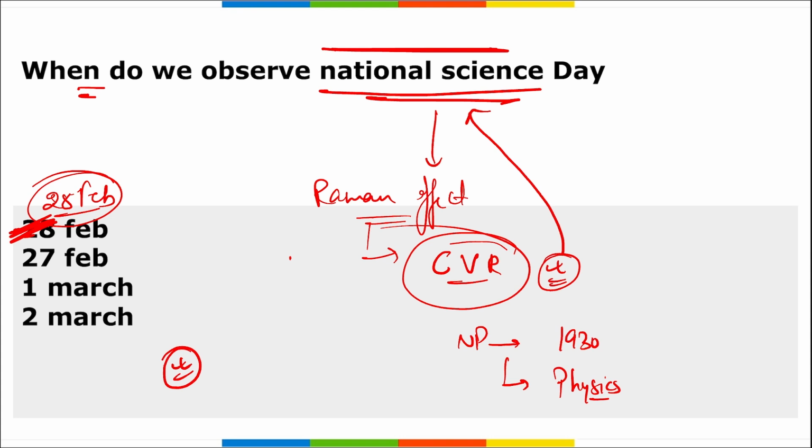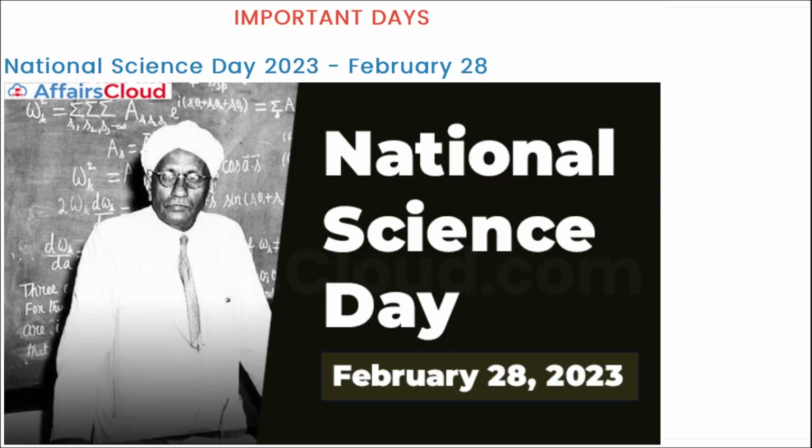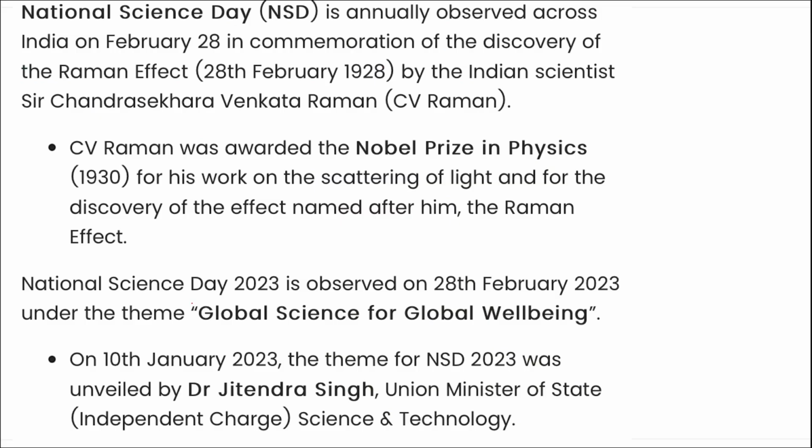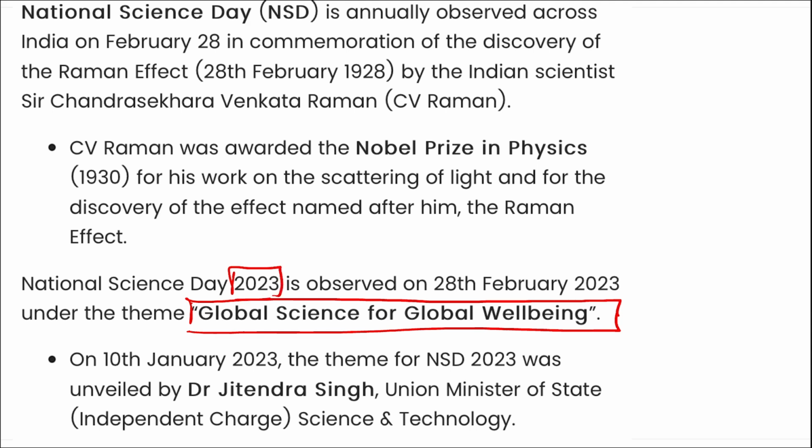Alright, important. Then another thing you can remember, that National Science Day is observed on 28th of February. What is the theme for this day? The theme that you can remember is Global Science for Global Well-being. This is the theme for 2023 National Science Day. Then another question can be asked: when was the first ever National Science Day observed? It was observed in the year 1987.